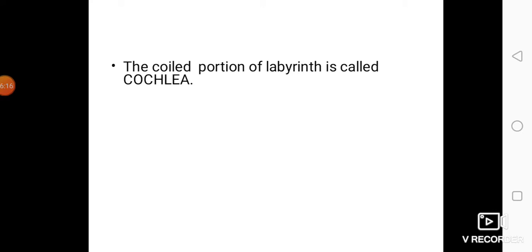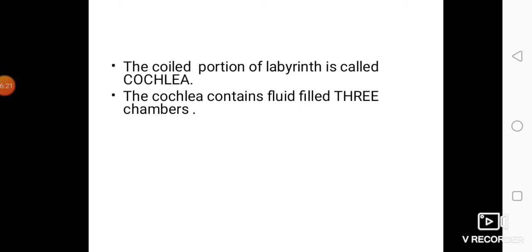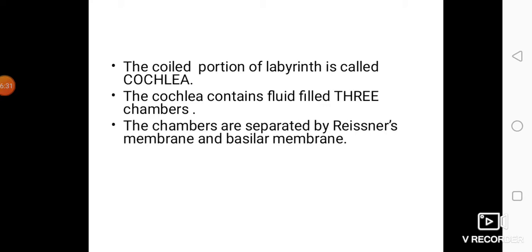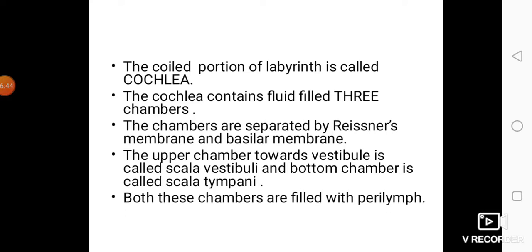The coiled portion of labyrinth is called cochlea. Cochlea contains fluid-filled three chambers. They are called scala tympani, scala vestibuli as well as the scala media. The chambers are separated by Reissner's membrane and basilar membrane. The upper chamber towards the vestibule is called scala vestibuli. The bottom one is called as scala tympani.